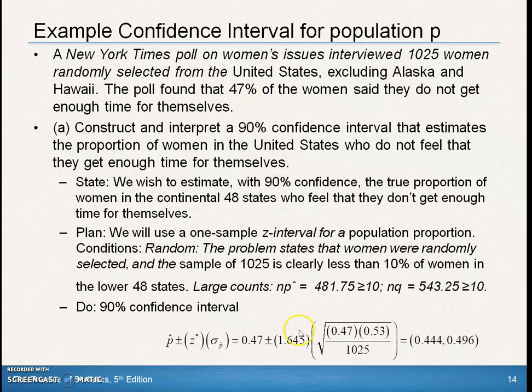The square root of pq over n, where p is 0.47, q is 1 minus that, and n was 1,025. You get this interval, 0.444 to 0.496.